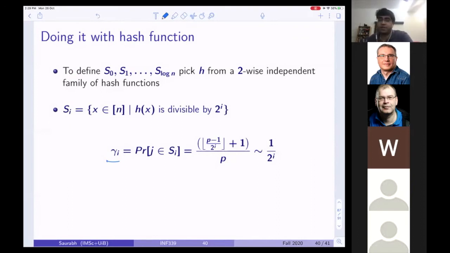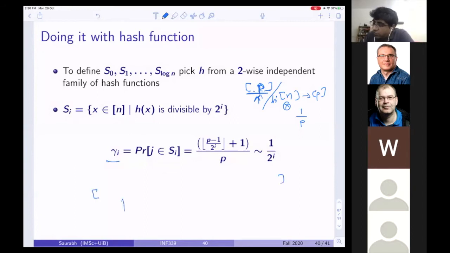Notice that this is a 2-wise independent family of hash functions, where h is from n to P, the prime number we have selected, and h(x) is uniformly random. So this number can take any value from 1 to P with probability 1 over P. Now let's ask when an index j will belong to S_i. It belongs to S_i if h(x) is divisible by 2 to the power i.